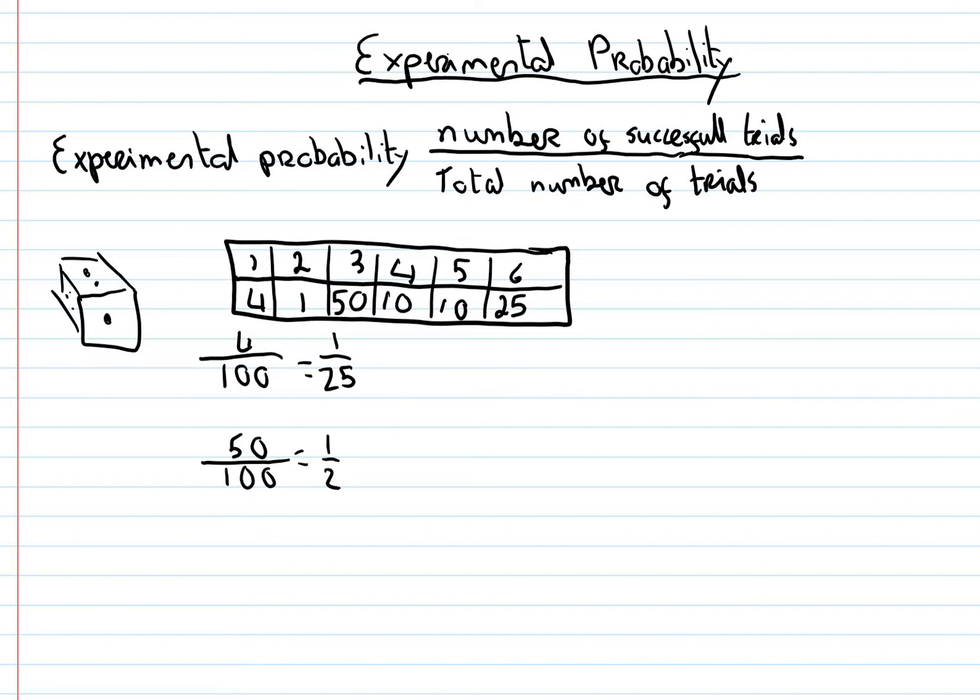Also, the chance of not rolling a 4, say, is the same as before: 1 minus the chance of rolling a 4. The chance of rolling a 4 is 10 out of 100. So the chance of not rolling a 4 is 90 out of 100, which is 9 out of 10.